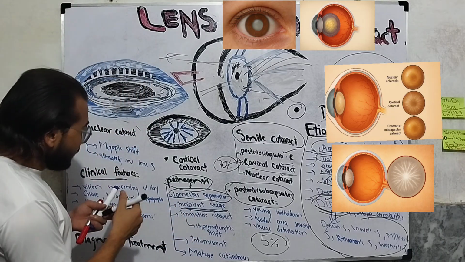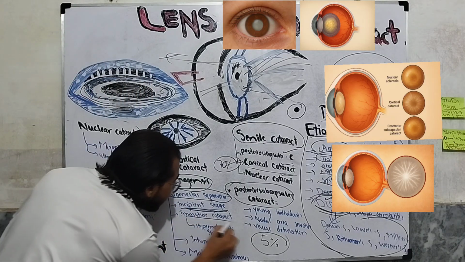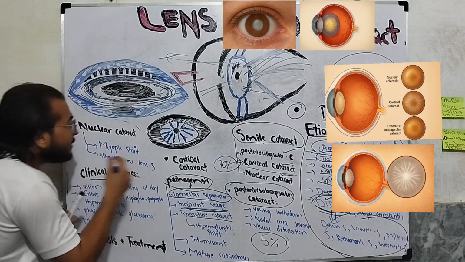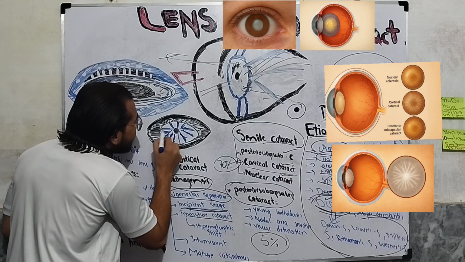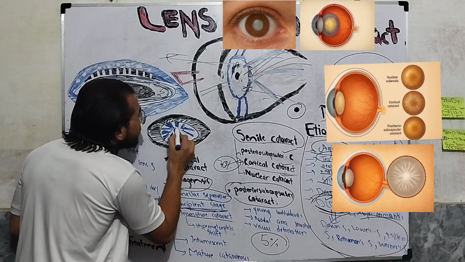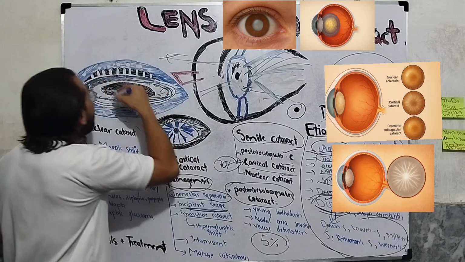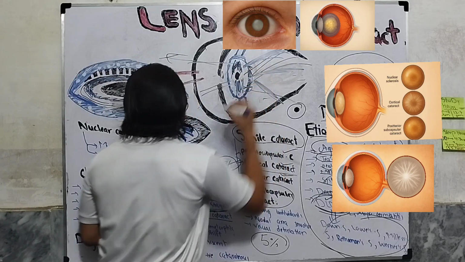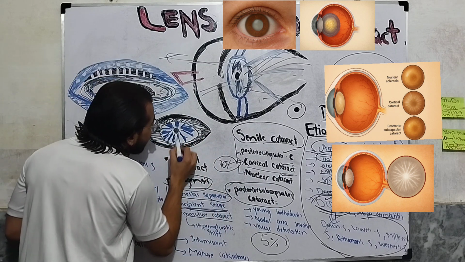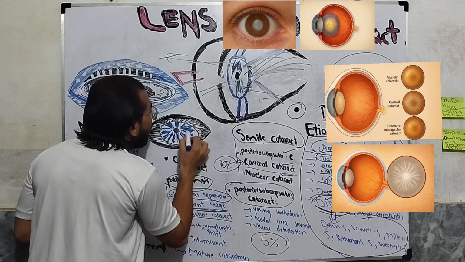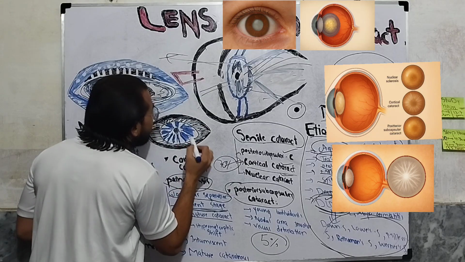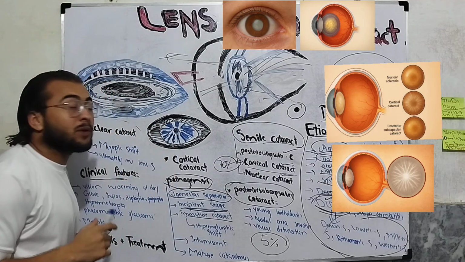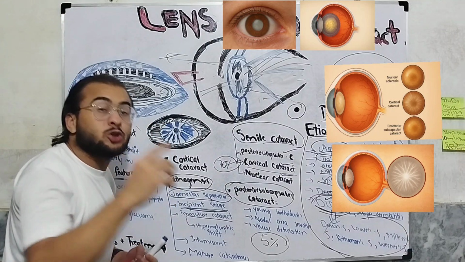Now it will be followed by the immature cataract stage. In the immature cataract stage, what will happen? These opacities will coalesce together. These cortical spoke-like opacities will coalesce together and will further deepen. And now we will have deep opacities and extensive opacities. And there is one problem which is called hypermetropic shift.